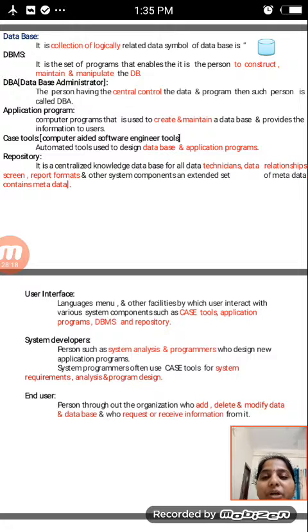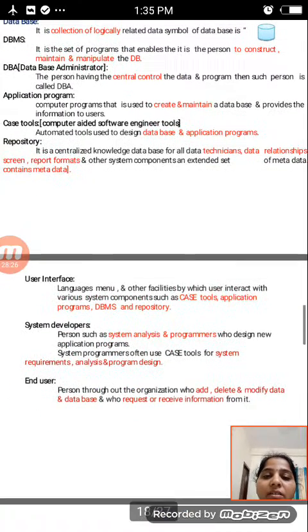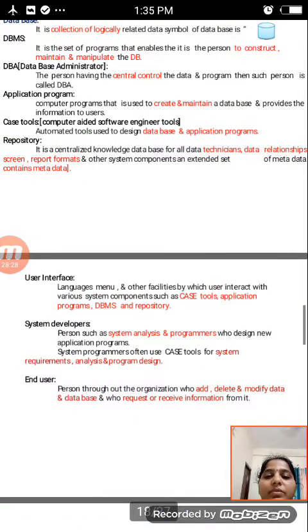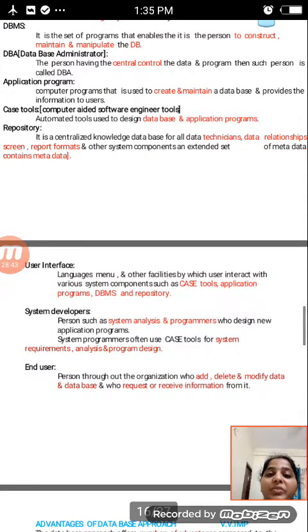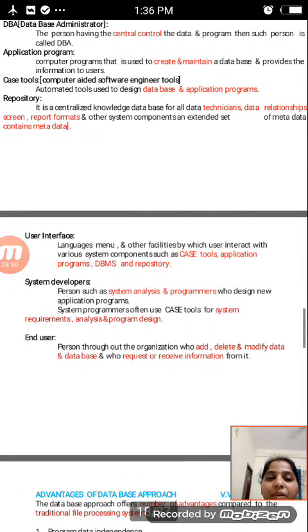After that, application programs. Application programs are used to create and maintain a database and provide information to the user. They are programs used to create the database, maintain the database, and provide the information to the user who wants to use it.